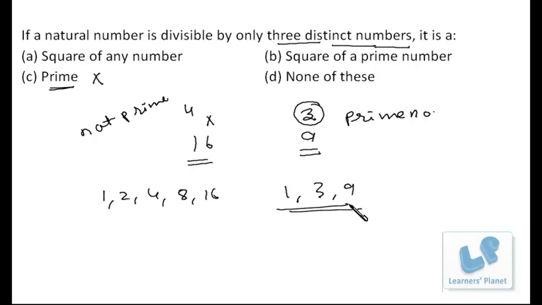Now we can cross verify it by taking another choice also. Suppose I take the number 49. So we have only 3 factors, because 7 square is 49, and 49 has 3 factors. That means the square of a prime number has only 3 factors and all of them are distinct. Okay, so though it is a property, if somehow you are not aware of this, you can do it like this also. Okay, I hope you are clear.